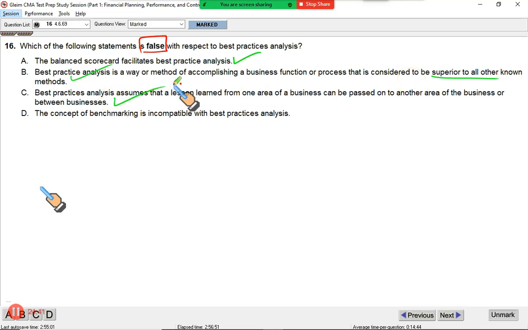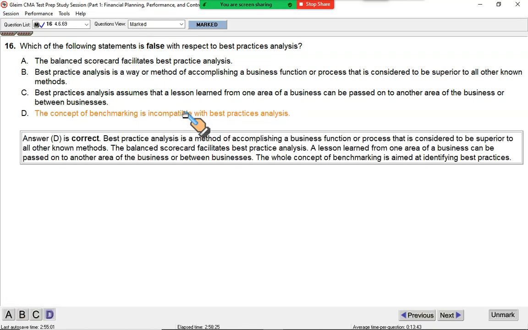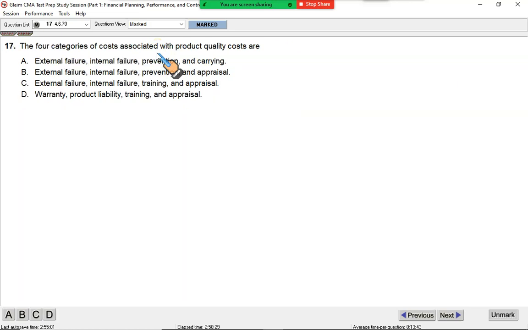Then it has to be D. Let's see and justify the answer. The concept of benchmarking is incompatible with best practice analysis. Wrong. Benchmarking is in fact best practice analysis. This is a false statement and hence our right answer, because we are looking for the one that is false.